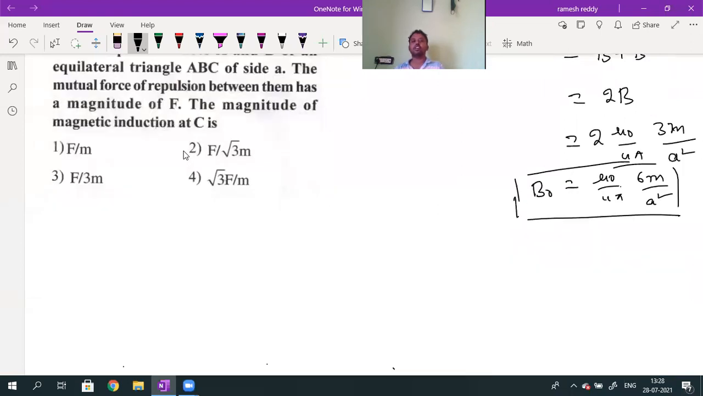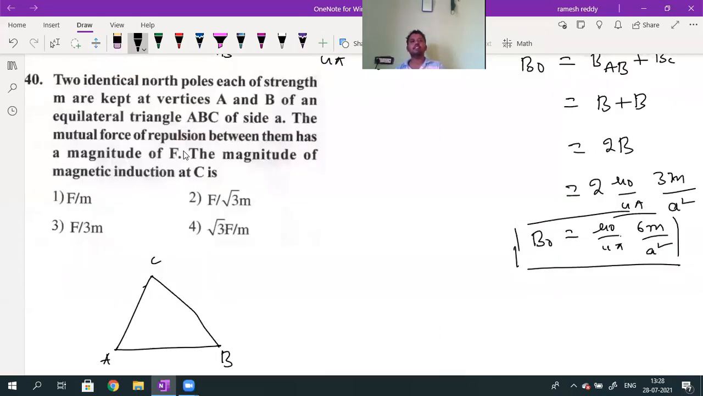So question number 40. Again, they have given one equilateral triangle. In this equilateral triangle, three vertices are there, A, B, C. So they kept two poles at A and B, each of pole strength small m, in an equilateral triangle of side a. The mutual force of repulsion between them is F. What is the magnetic field induction at C?